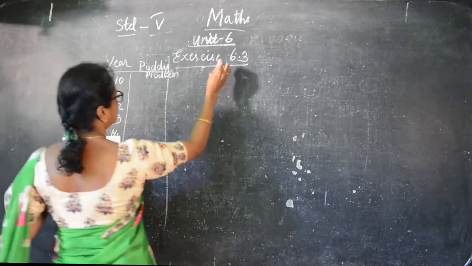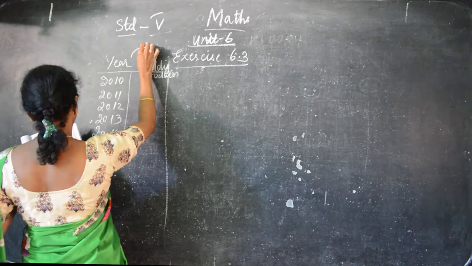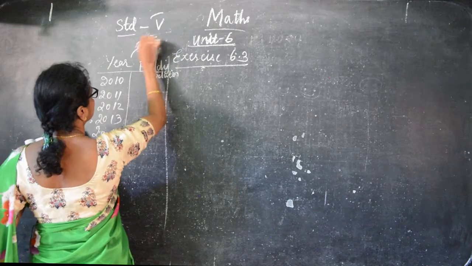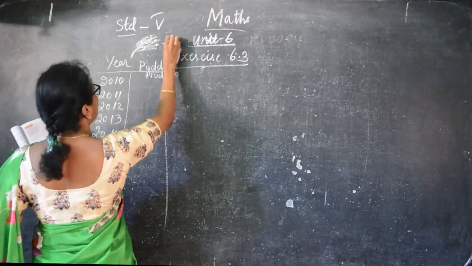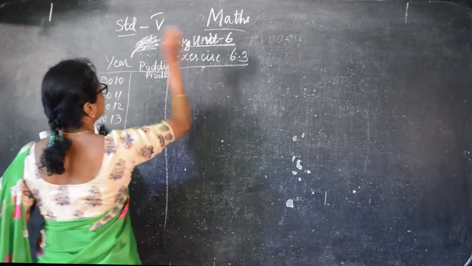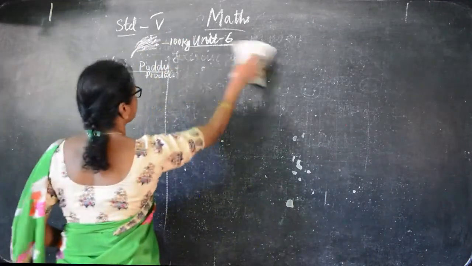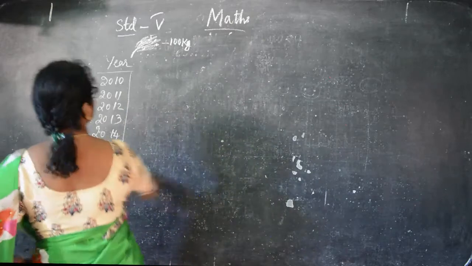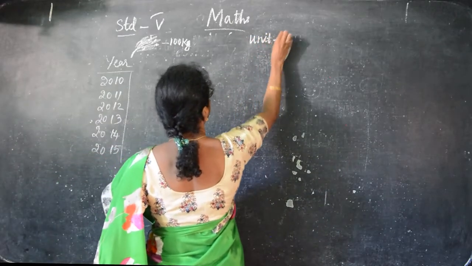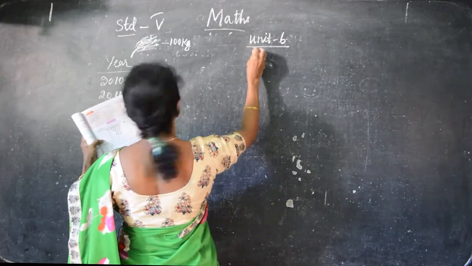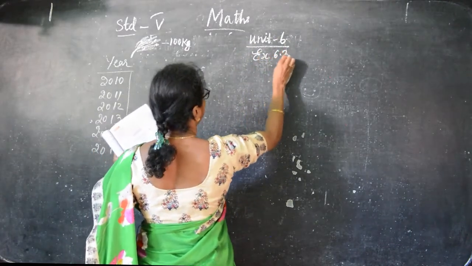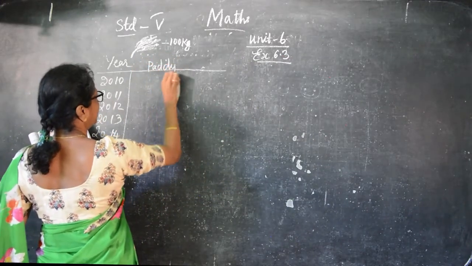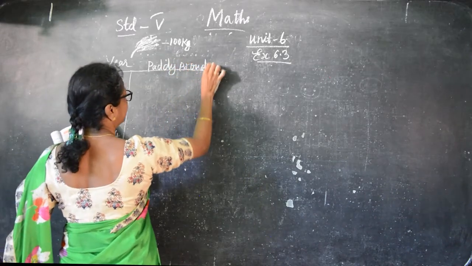See, one paddy they give. So they are given the picture like this, paddy. Okay, so this represents 100 kg. So one paddy represents 100 kg. The paddy production is given as a picture. So one picture is like 100 kg.